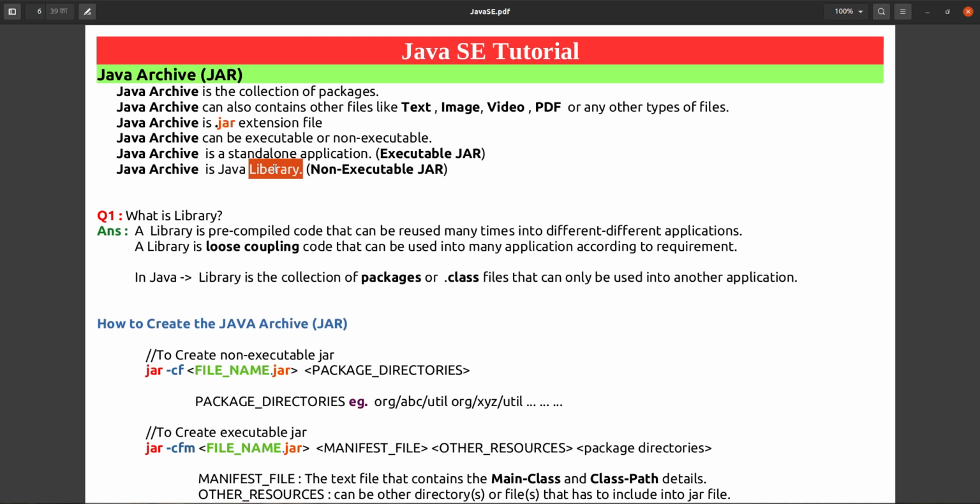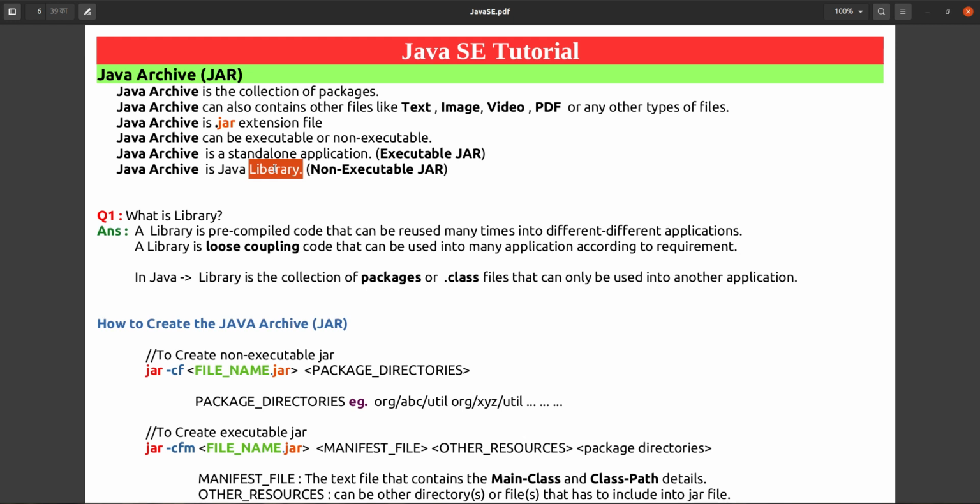So you can say like that also, jar is a collection of packages, and jar has a .jar extension, and a jar can be a standalone application, or a Java library also. It's up to the developer how the developer wants to use that jar. If the developer wants to use that jar as a library, then the developer can do that. If the developer wants to make that jar an application, then the developer can do that also. So that is called Java archive. That is nothing but a jar only.